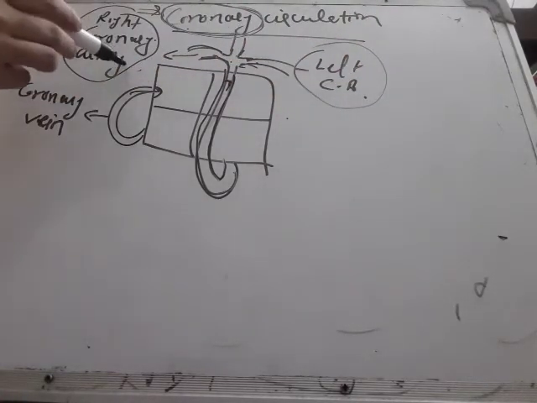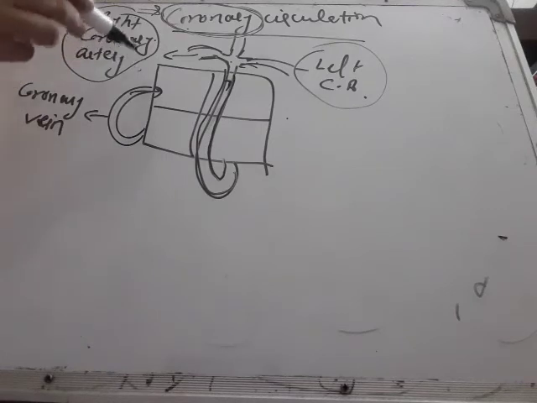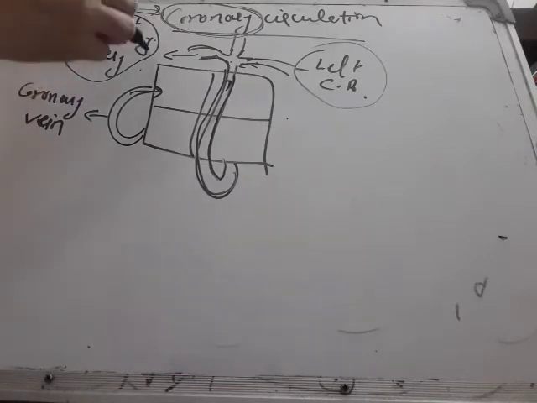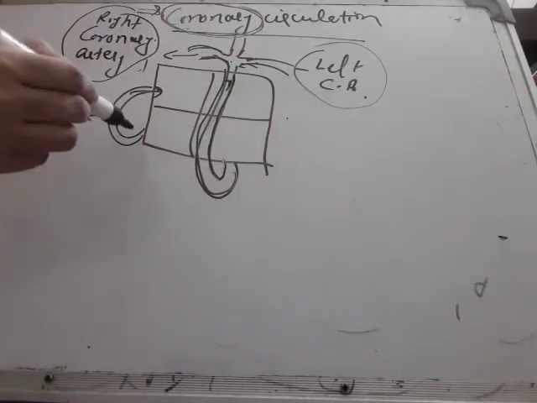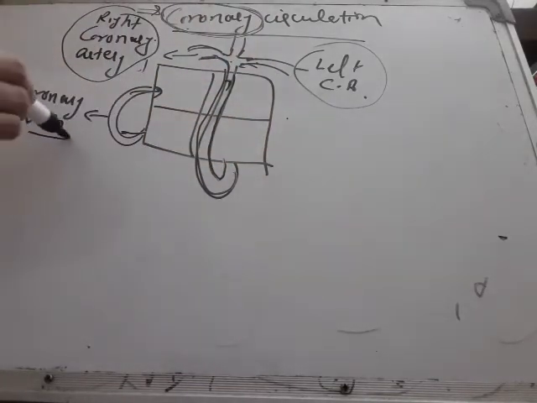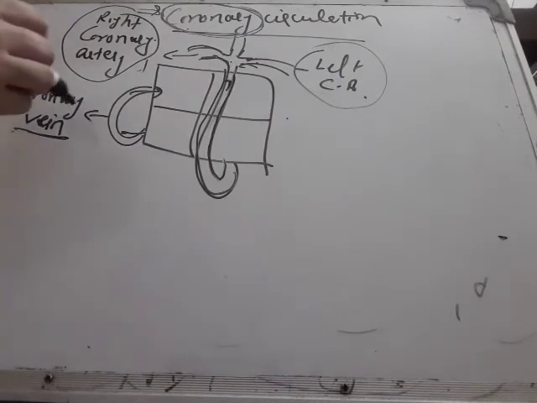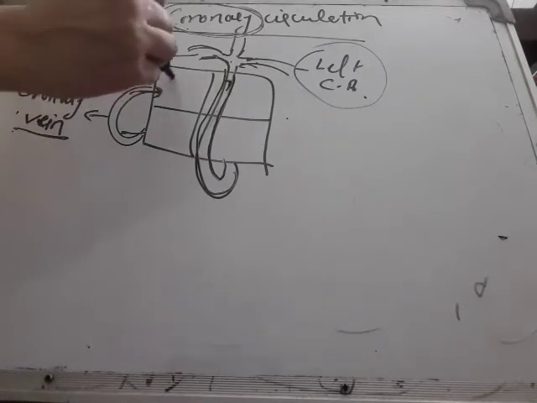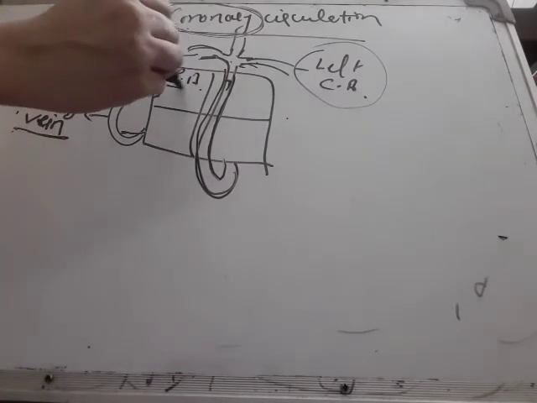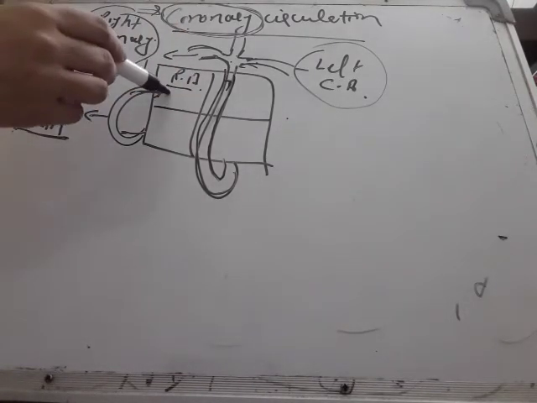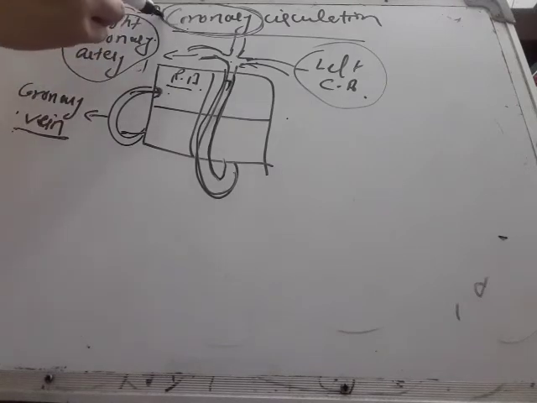Then the oxygen in the blood is used up and the blood in the muscles becomes impure. It gets deoxygenated. The deoxygenated blood from the heart muscles is collected by the coronary veins, and then the coronary veins pour that impure blood into the right atrium with the help of the coronary sinus. This is known as coronary circulation.